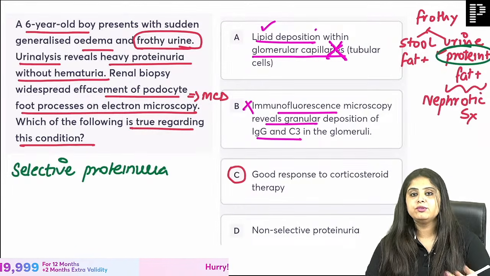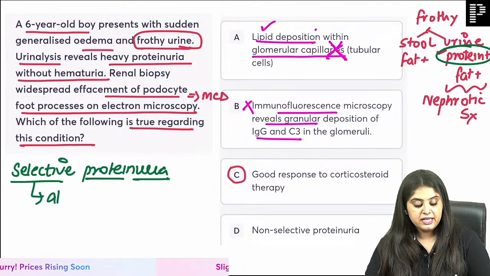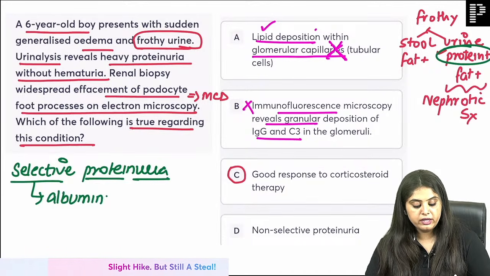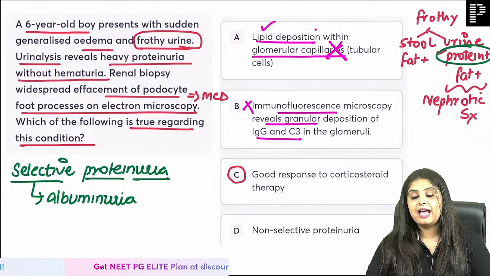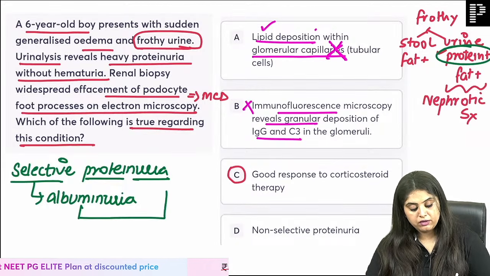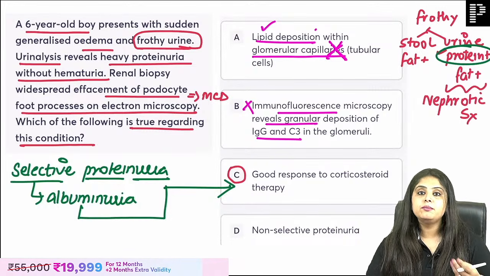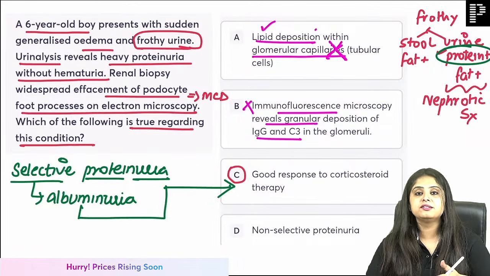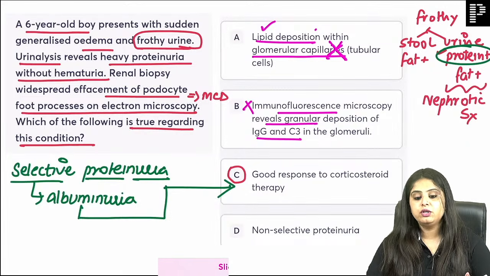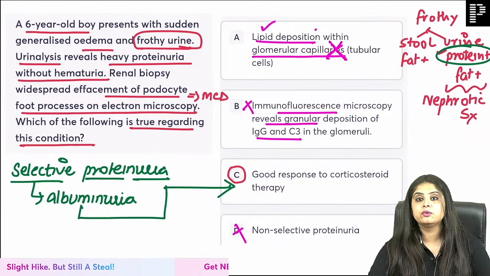Frothy urine, protein was going out into the urine, protein in urine. But selective proteinuria means selectively which protein is going out into the urine? It is going to be albumin going out into the urine, or albuminuria, and that is always going to come across with a very good response to steroids. Thus it is very important, if I give a report of proteinuria versus only albuminuria, the clinician knows what to give. Finally, non-selective is wrong, because I'm saying it is selective proteinuria.